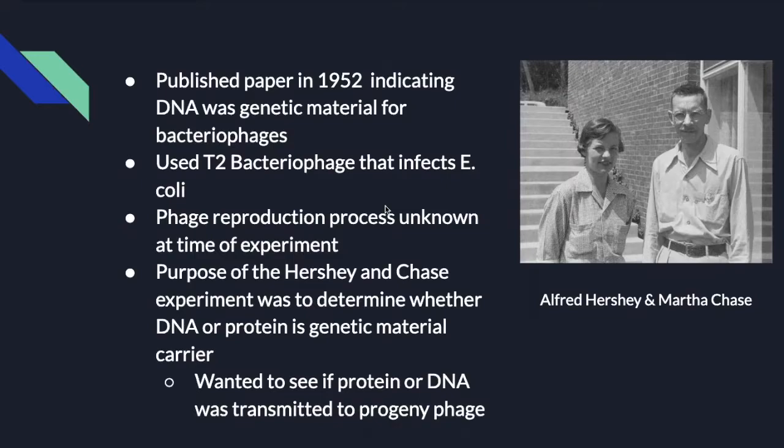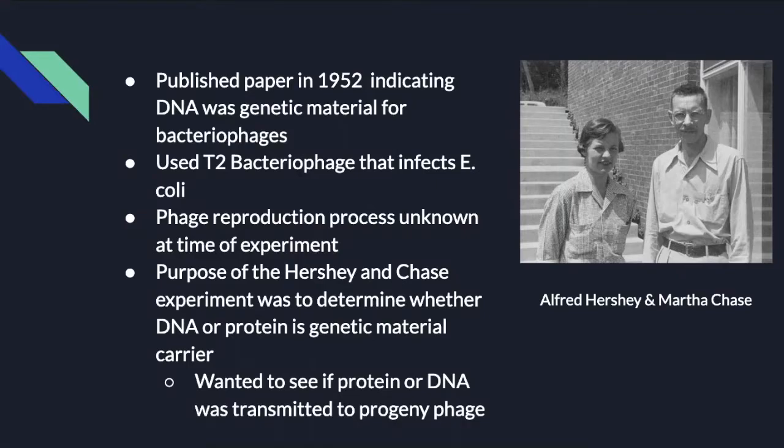They used T2 bacteriophage that infects E. coli. The phage reproduces by attaching to the outer wall of a bacterial cell and injecting its DNA into the cell. The DNA is then replicated and directs the cell to synthesize phage proteins, producing more phages that break open, i.e., lyse, the cell. The phage reproduction process was unknown at the time of the experiment.